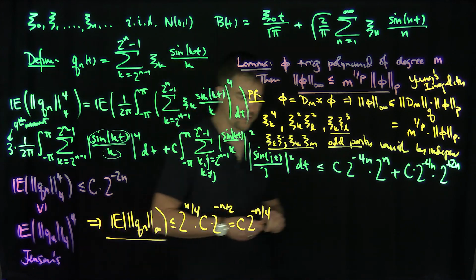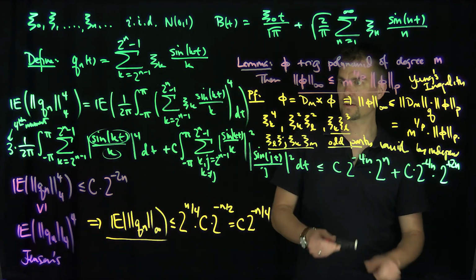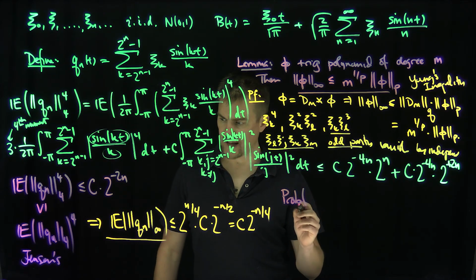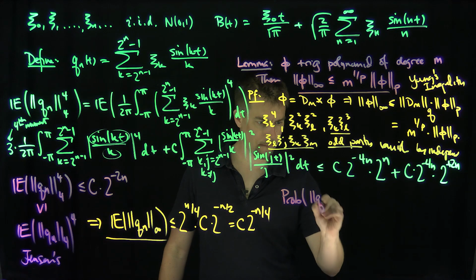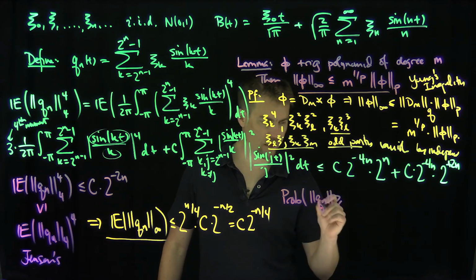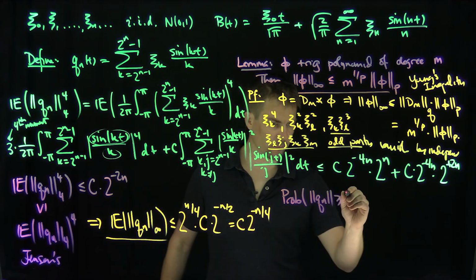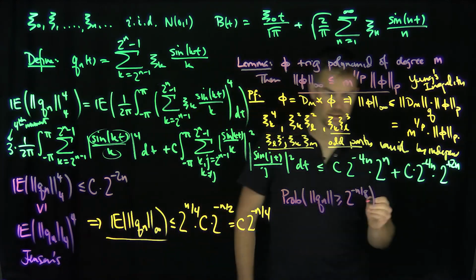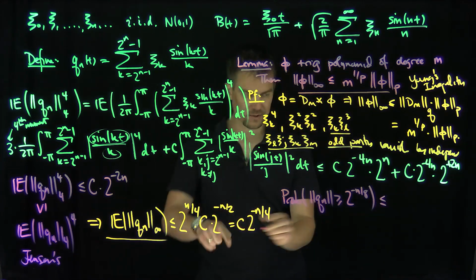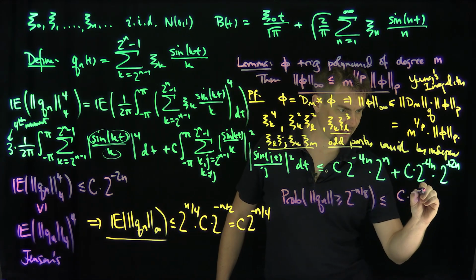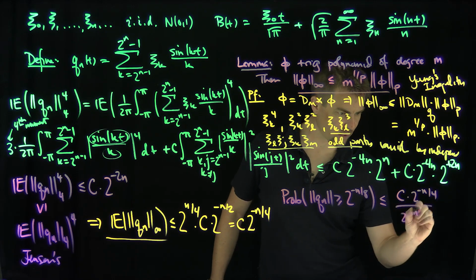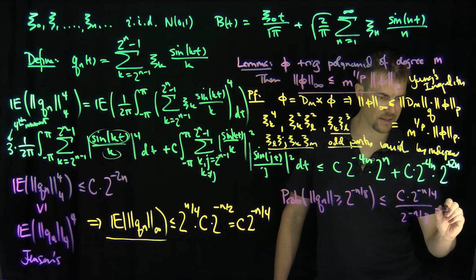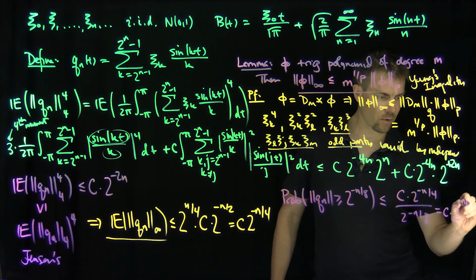Now we're going to use the Chebyshev inequality. So by Chebyshev, what do we get? I know that the probability that Qn in L infinity is bigger than or equal to, now I need to squeeze this down a little bit, 2 to the negative n over 8, is less than or equal to the expected value of this thing, which is a constant times 2 to the negative n over 4 over 2 to the negative n over 8. And that's just going to be a constant times 2 to the negative n over 8.